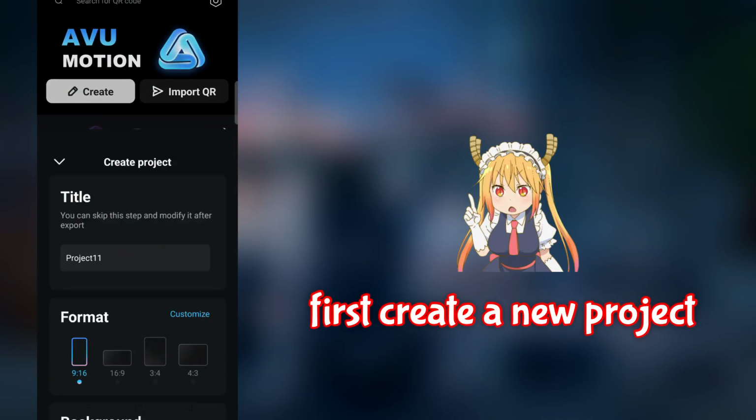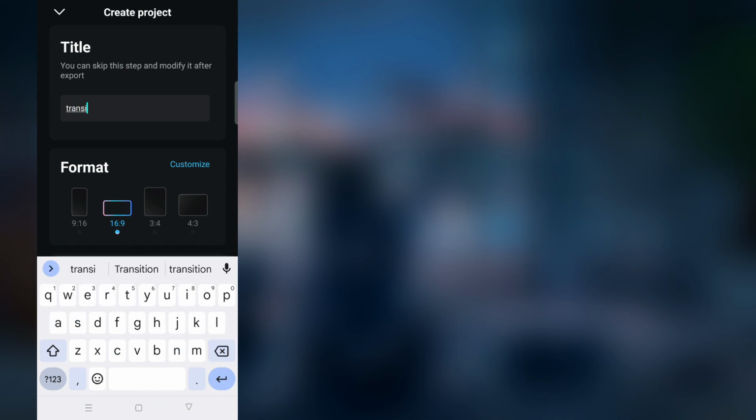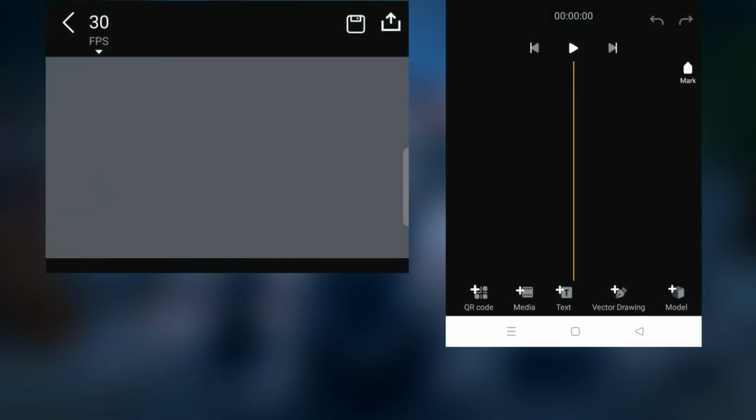First, create a new project. You can add music here.